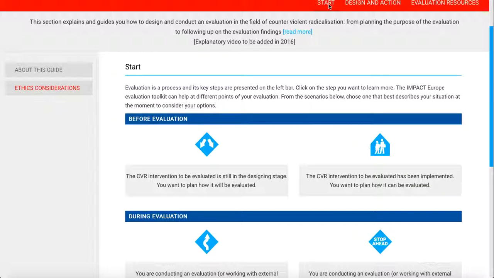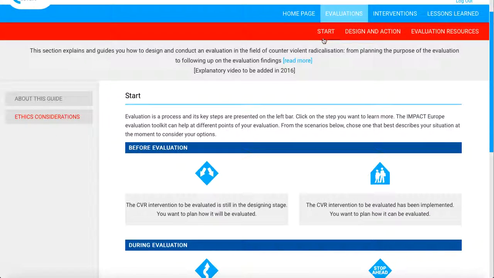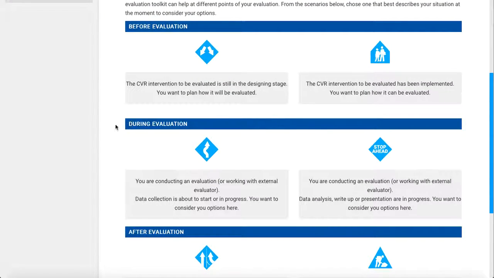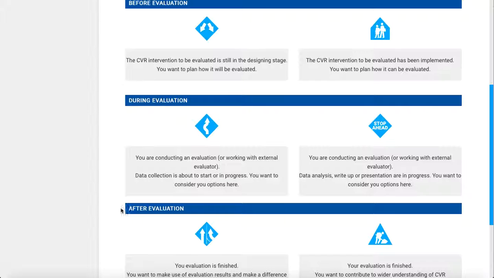The Impact Europe Evaluation Toolkit provides useful resources for each point in your evaluation process. On the Start page of the Evaluations tool, you can identify where you are in that process and be directed to relevant features throughout the toolkit that can help you at your current stage. The process has been divided into 3 stages: before evaluation, during evaluation, and after evaluation.